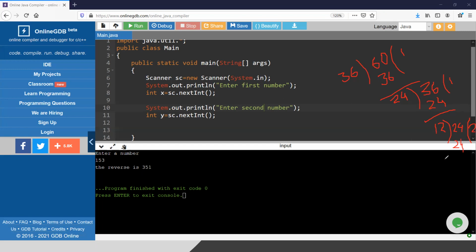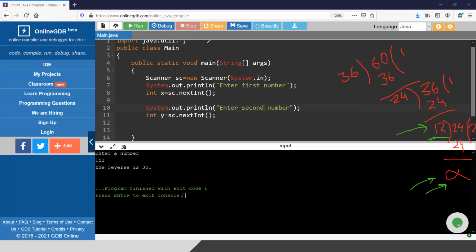So 12 into 2 is 24. Now the remainder comes as 0. So what will be the answer? The answer will be 12, this part. When the remainder comes as 0, whatever is there as the divisor will be the answer, this 12, because the remainder comes as 0 here.